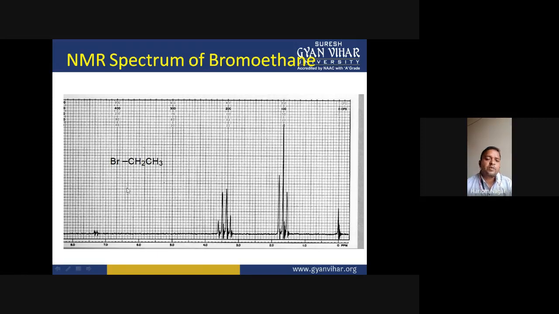That's the reason their chemical environment is different, and for these two protons, two signals will appear. And since these are in neighboring positions, their signals are split into multiplets according to the n plus 1 rule, because this is the case of an aliphatic compound. And for aliphatic compounds, the n plus 1 rule is applicable for splitting, right?